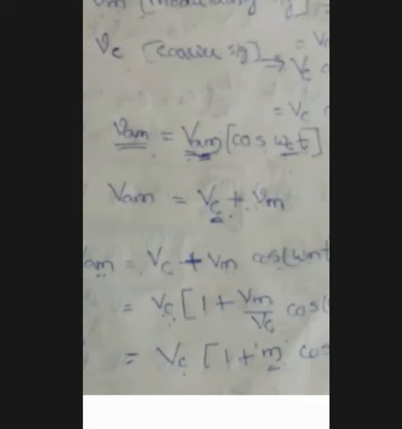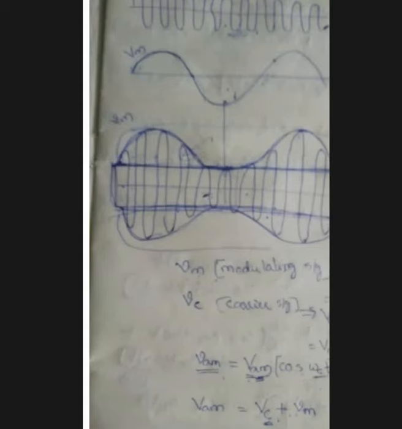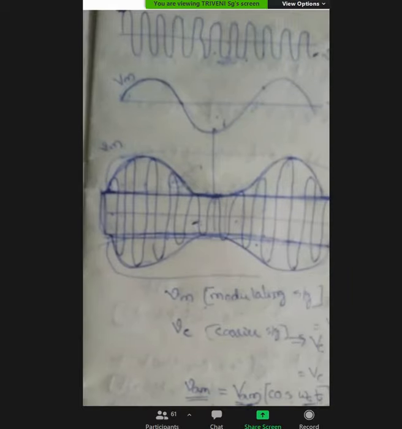In order to find the equation, first of all we should find the equation for the amplitude of the modulated signal, that is VAM. As shown in the waveforms, the modulated wave amplitude is nothing but the carrier wave amplitude plus the instantaneous value of the message signal.